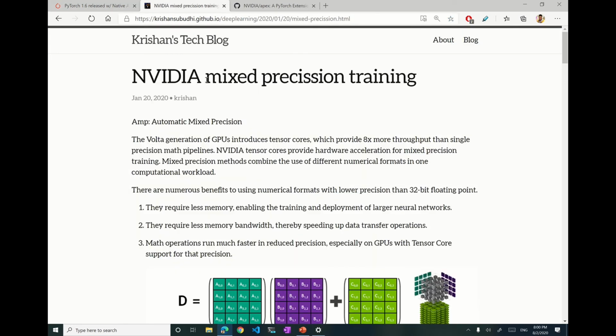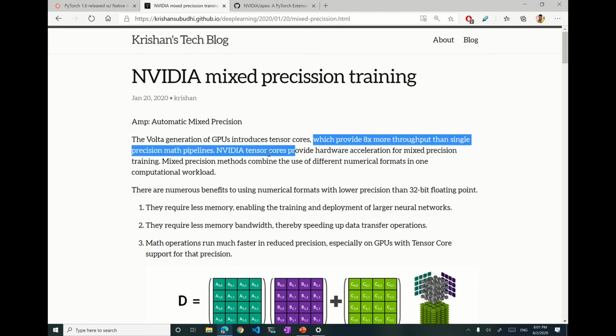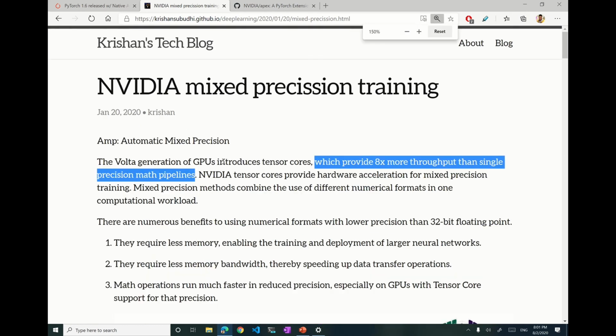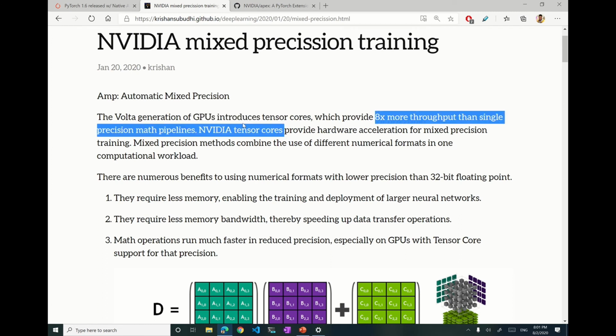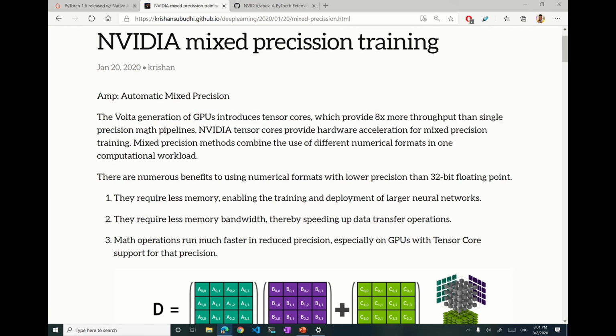Mixed precision training is generally a concept from NVIDIA. What NVIDIA says is the Volta generation of GPUs, for example the V100s, introduced Tensor Cores. Tensor Core is a feature in some of the GPUs from NVIDIA which provides 8x more throughput than single precision math pipelines. So this is interesting. Some GPUs have a feature called Tensor Core which provides 8x more throughput than a single precision math pipeline. So what is single precision and what is mixed precision?